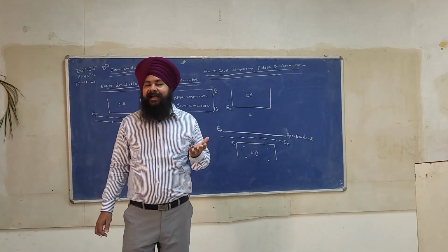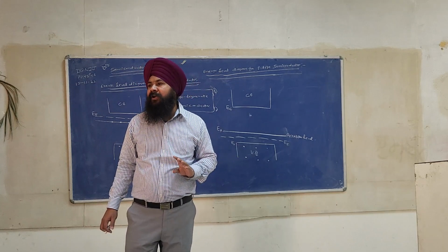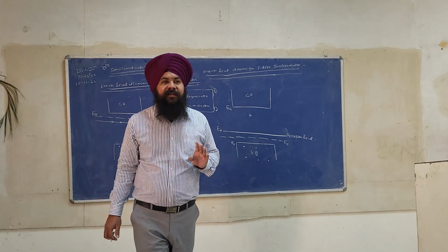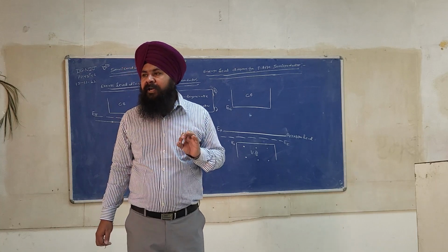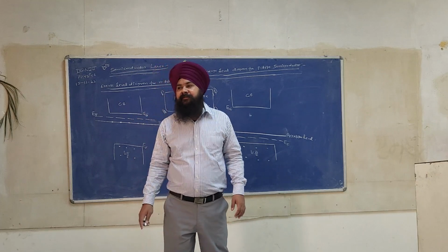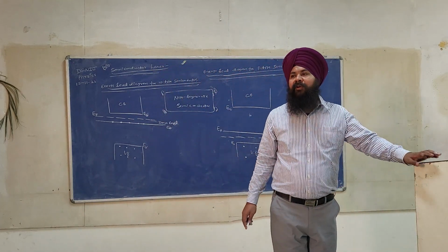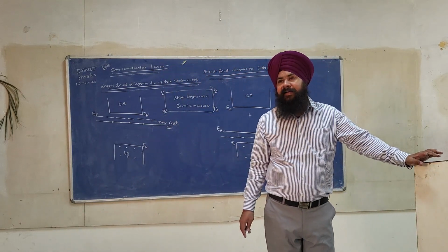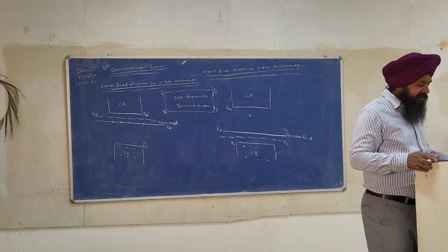Or simply we can say that pure and impure semiconductors are called non-degenerate. Now please write a definition of non-degenerate. Now we will understand what non-degenerate semiconductors are.